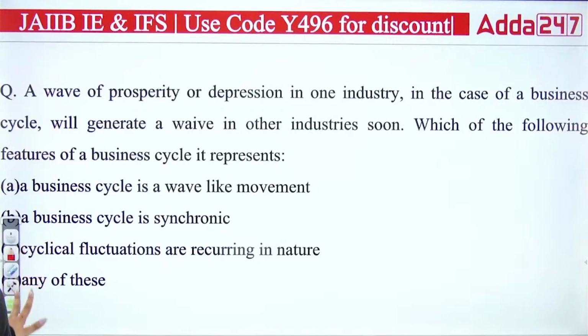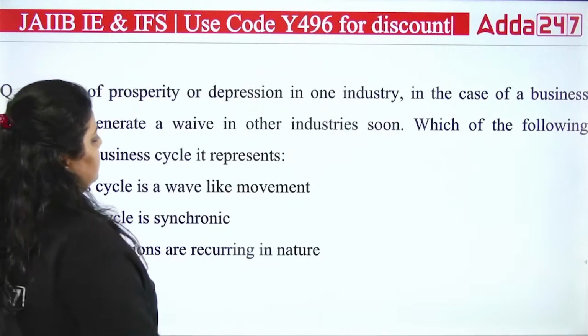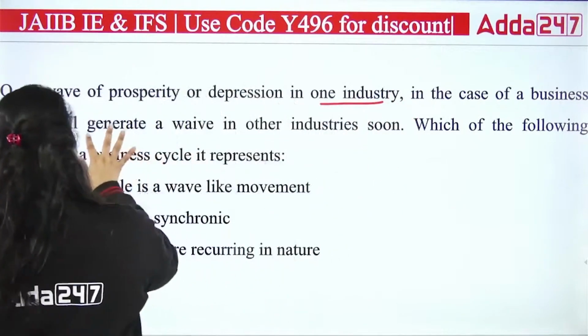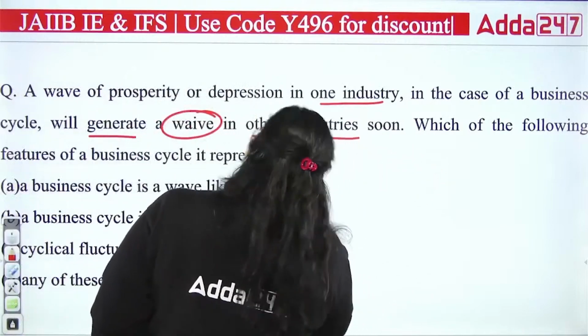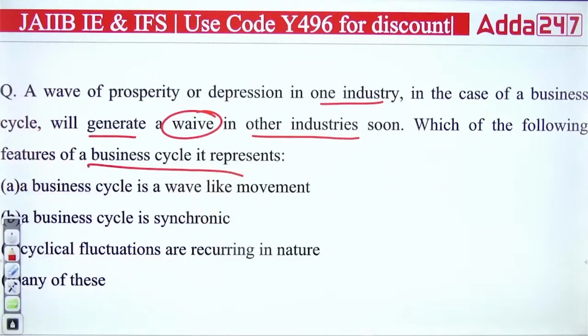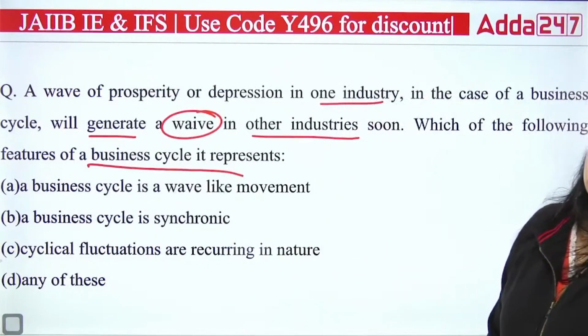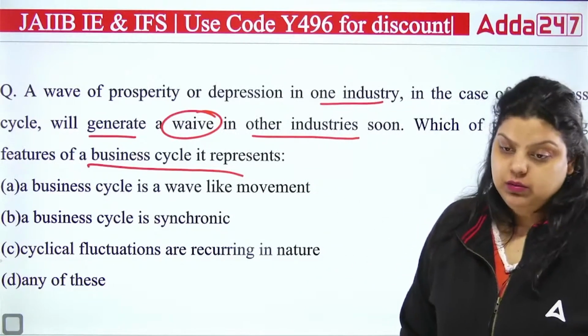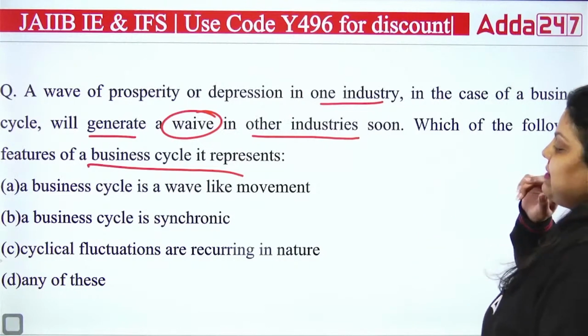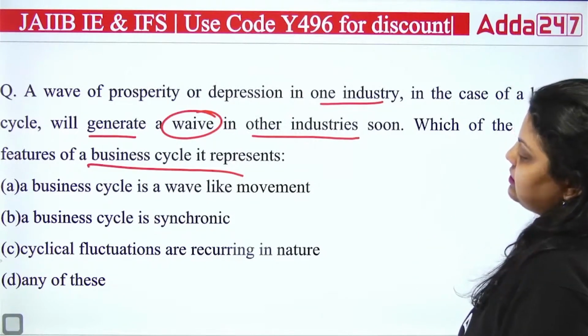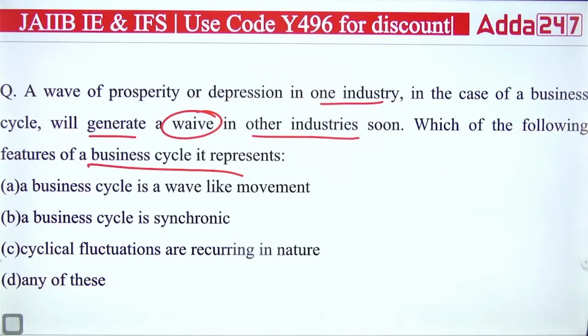Next, we have a wave of prosperity or depression in one industry. In the case of business cycle, it will generate a wave in other industries soon. Which of the following features of business cycle does it represent? I have told you now, if one particular industry is facing recession, the whole economy has to face the recession because its impact is very pervasive. Its impact is very big. That's why. So is it a wave-like movement? Is a business cycle synchronic? Cyclical fluctuations are recurring in nature, or any of these? Which of the following is correct? A, B, C or D?